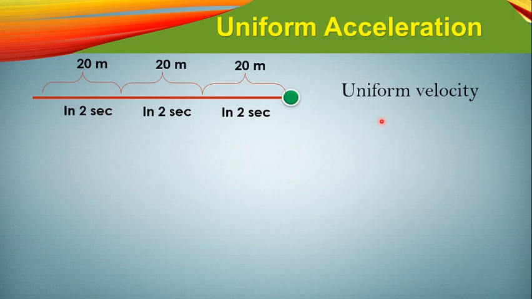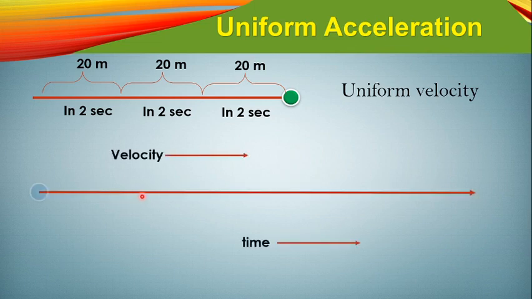This body will have the uniform velocity. So in this case, if equal amount of displacement has taken place in equal interval of time, then the velocity of this body will be said to be uniform velocity. So that is how we will explain the uniform acceleration also.